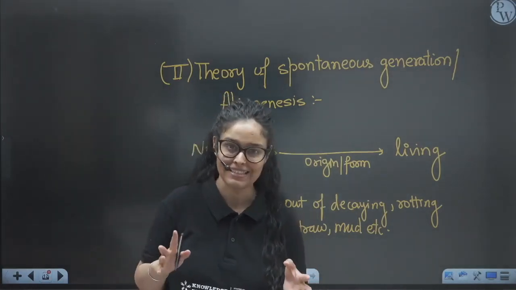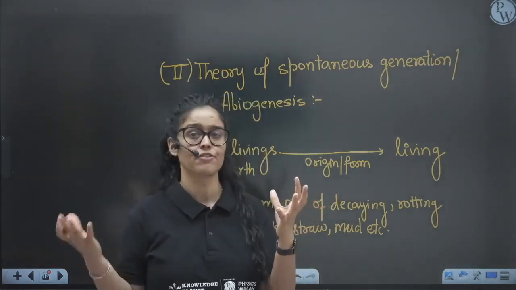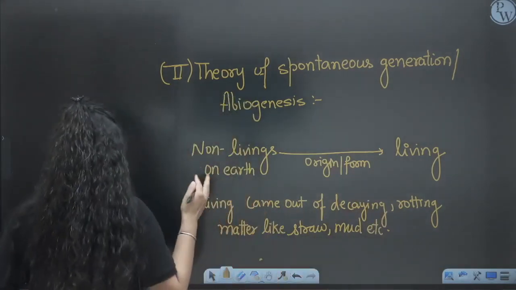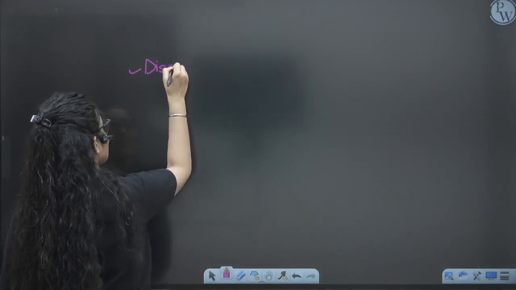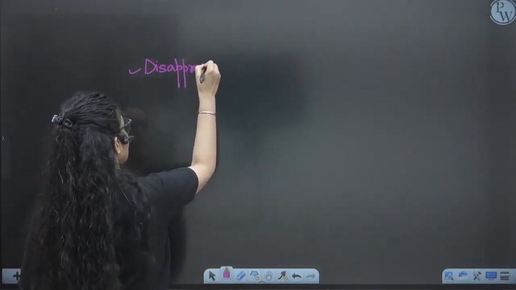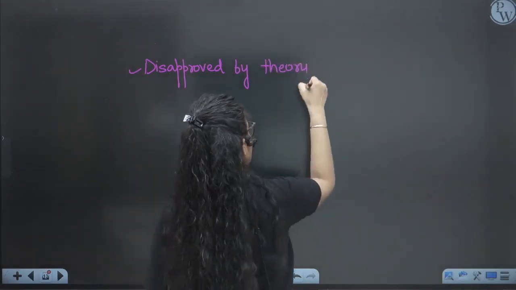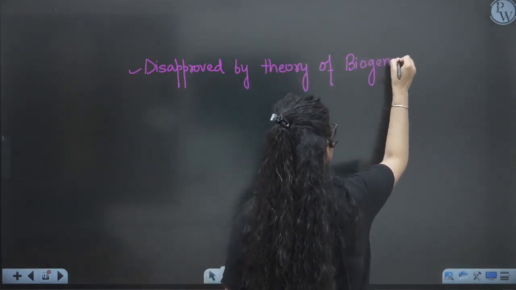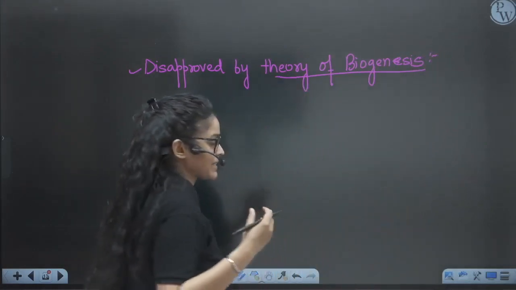So biogenesis means that, they used to say, life always comes from life. Non-living things do not suddenly, spontaneously create the living, right? So it was disapproved by what? It was disapproved by the theory of biogenesis. And generally they have discussed only Louis Pasteur, but obviously